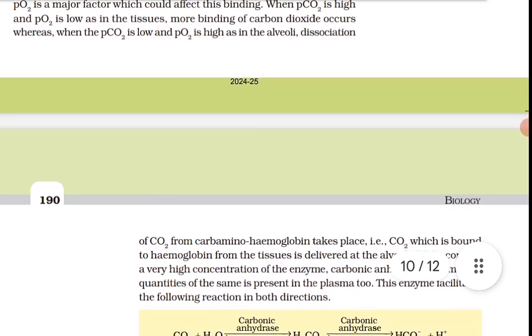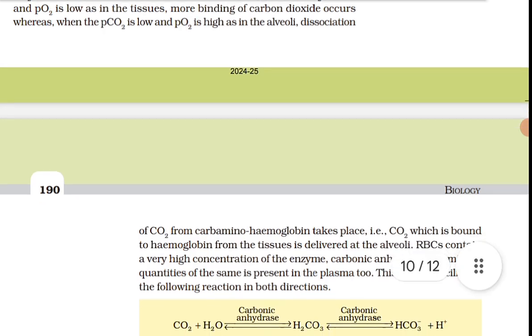When partial pressure of CO2 is high and partial pressure of oxygen is low, as in tissues, more binding of the carbon dioxide occurs, whereas when PCO2 is low and PO2 is high, as in alveoli, dissociation of CO2 from carbaminohemoglobin takes place. That is, CO2 which is bound to hemoglobin from the tissue is delivered at the alveoli.